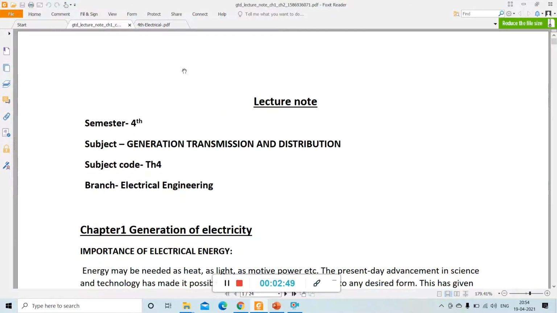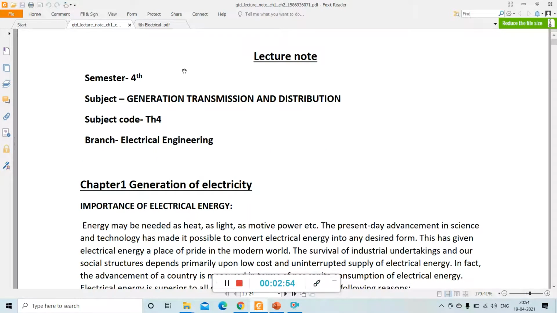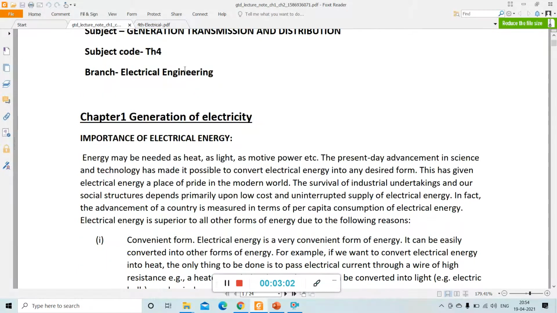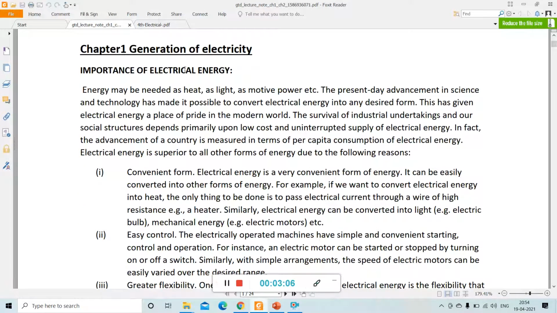So this is the lecture note for the subject generation, transmission, distribution. You have to go through this lecture note for the subject GTD. Okay, so first chapter 1, generation of electricity.